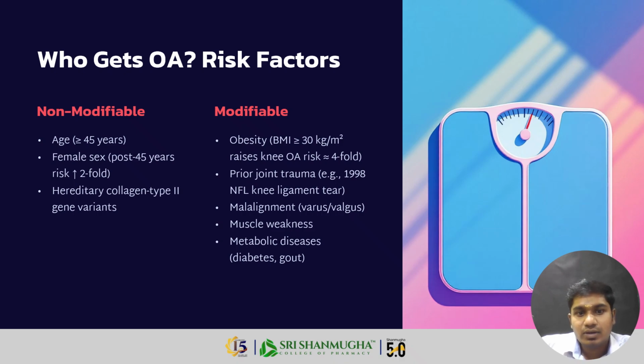Modifiable includes obesity, body mass index, which is weight in kg divided by height in meter squared, and it raises knee osteoarthritis risk fourfold. Also prior joint trauma, such as road traffic accident or any injury, knee ligament tears, malalignment, varus and valgus, muscle weakness, and metabolic diseases, diabetes and gout.